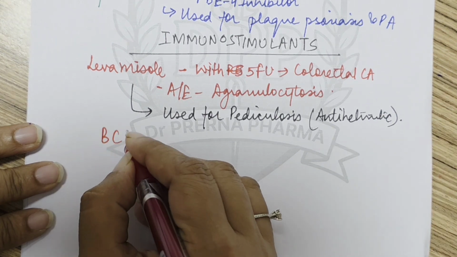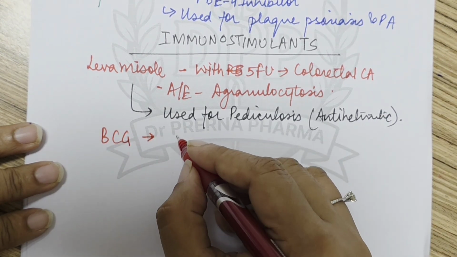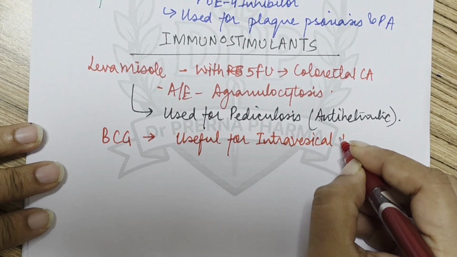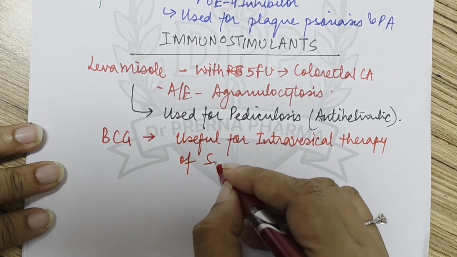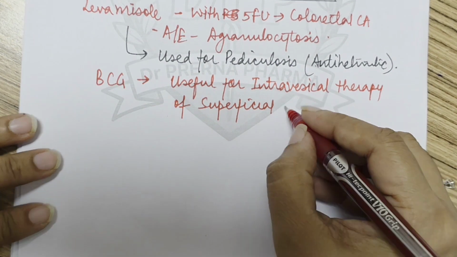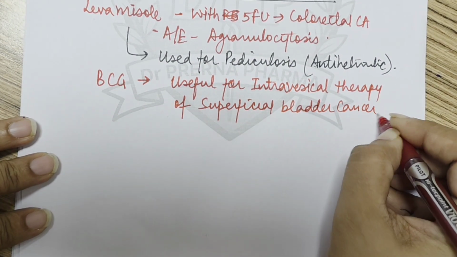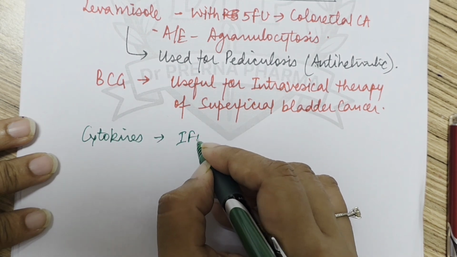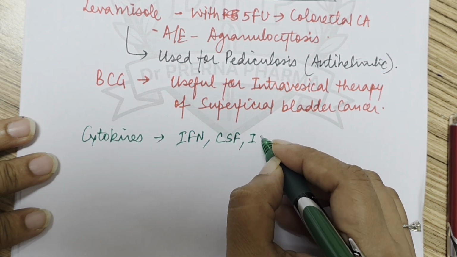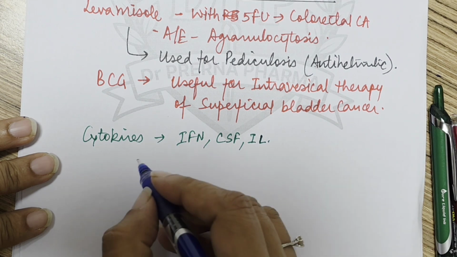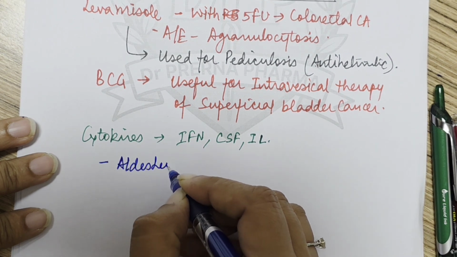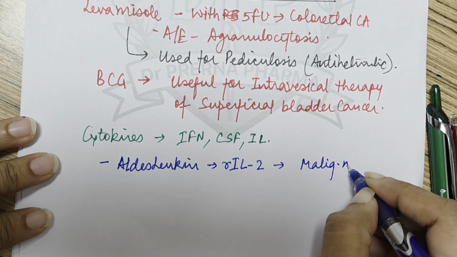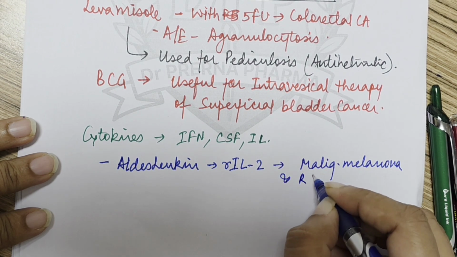Then we have BCG. This is the Bacillus Calmette-Guerin, which is useful for intravesical therapy of superficial bladder cancer. Okay. Then we have some cytokines. Cytokines include interferons, then colony stimulating factors, then interleukins. Okay. So now which ones are in this? One is aldesleukin. This is basically recombinant interleukin 2, and it is used in malignant melanoma and renal cell carcinoma.